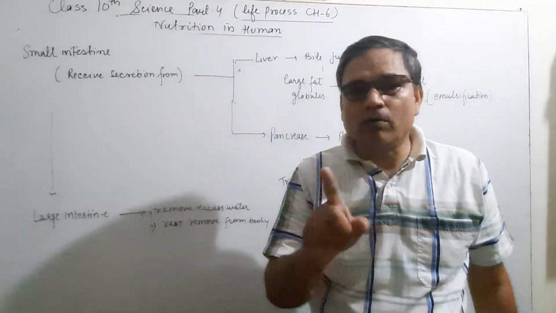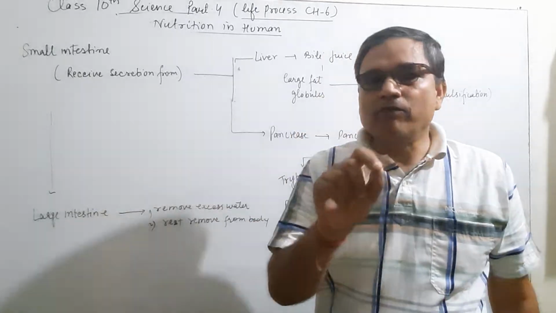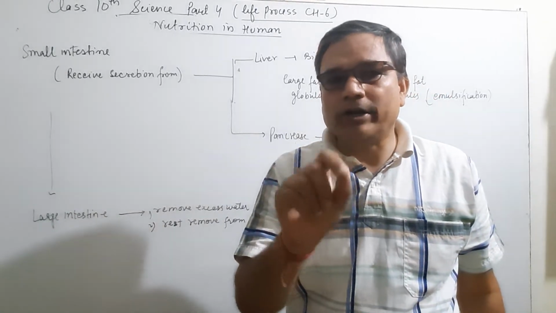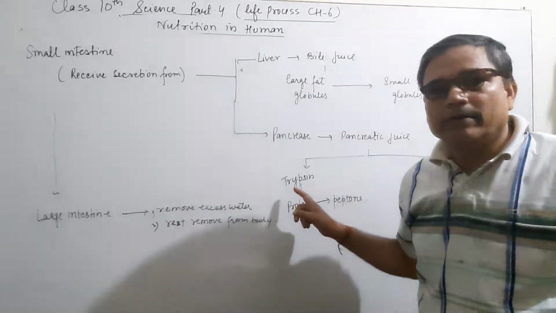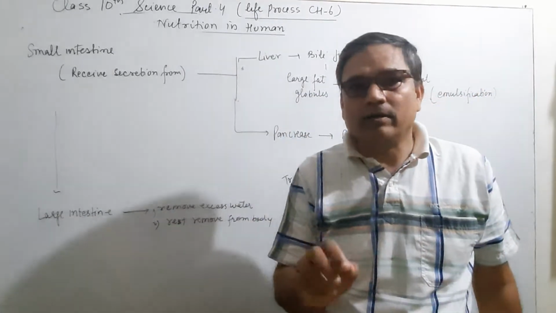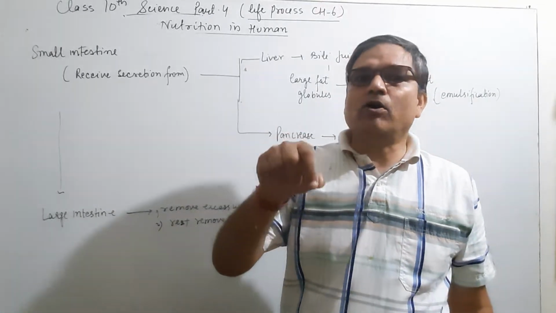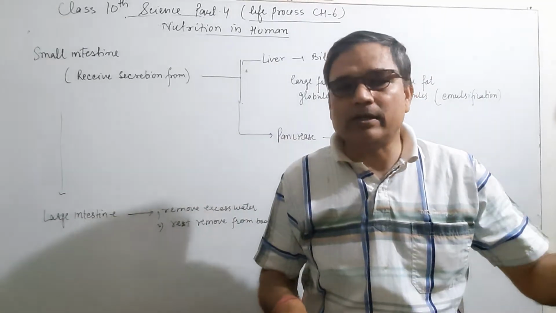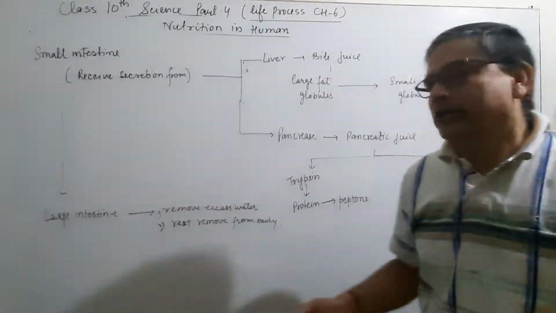Pepsin also breaks down the food, but pepsin is the enzyme which breaks down the protein present in the stomach, and trypsin breaks down the protein into peptone in the small intestine. Means pepsin is present in the stomach and trypsin is present in the small intestine.